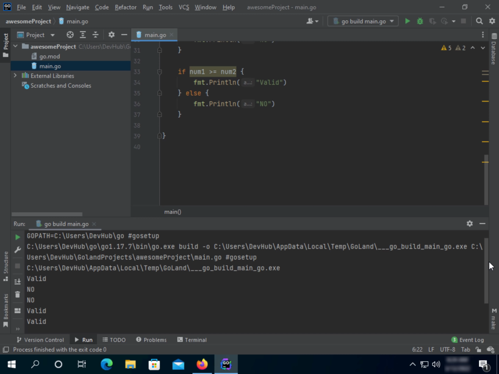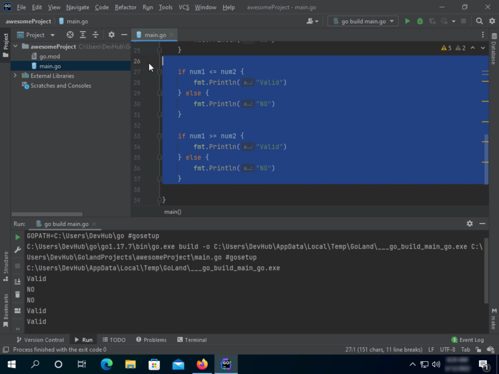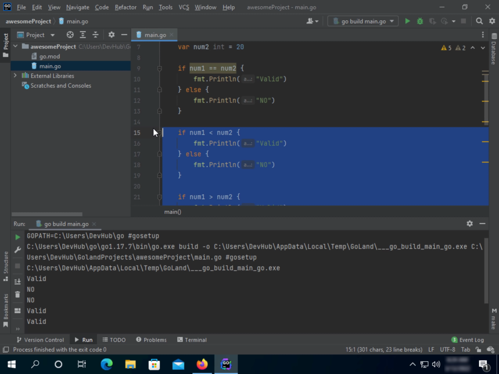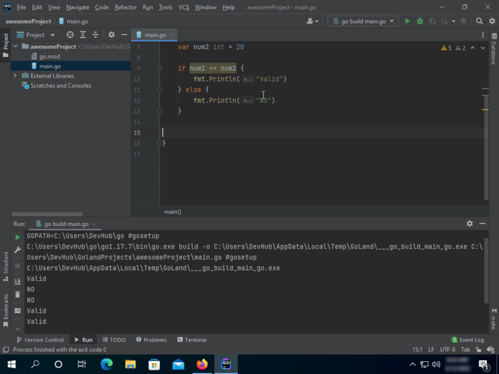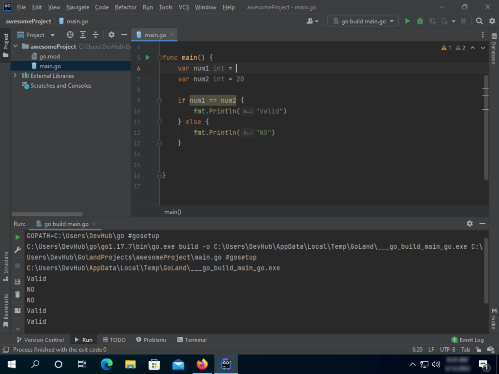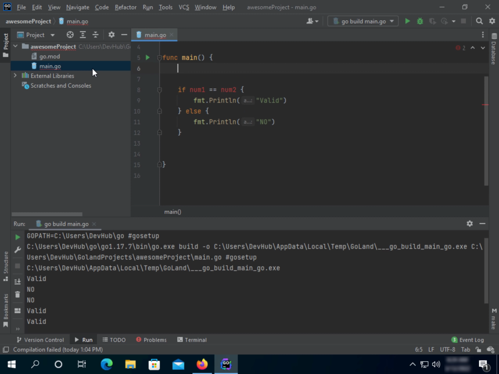Okay, right now for logical operators. Let's remove these. Let's leave just one. Let's change these and remove these ones too. Then we need to create another one, and let's say var num1.